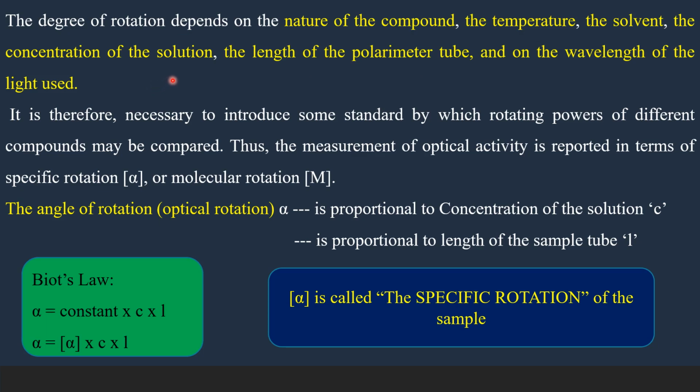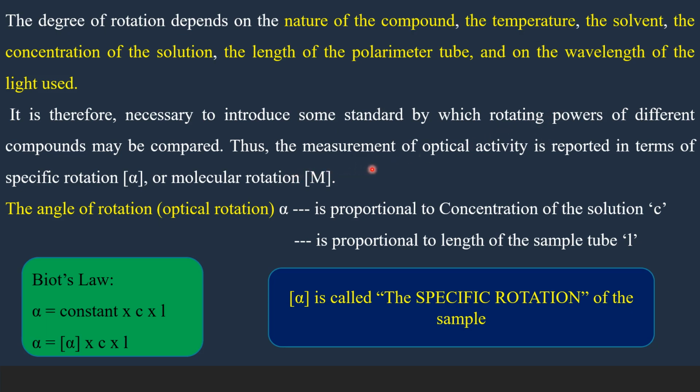So the angle of rotation is different for different concentrations and for different lengths of the sample tube. Therefore, it is necessary to introduce a standard method by which the rotating powers of an organic compound can be represented. The rotating powers of the organic compounds may be compared.